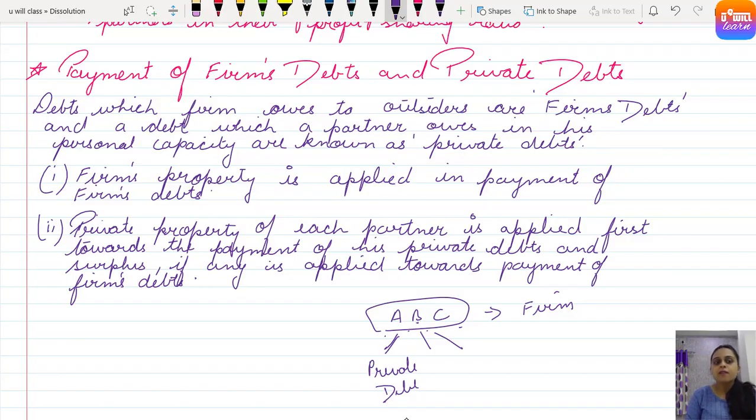So what happens? The firm's property is applied in payment of the firm's debt. Clear? So the firm's property cannot be used to pay his car loan. The firm's property will first of all be used to pay only the firm's debt. The loans which have been taken in the name of the firm, the liabilities which are due in the name of the firm. So the firm's property cannot be used by a partner to pay his private debts. The firm's property can be used to pay only the firm's debts.